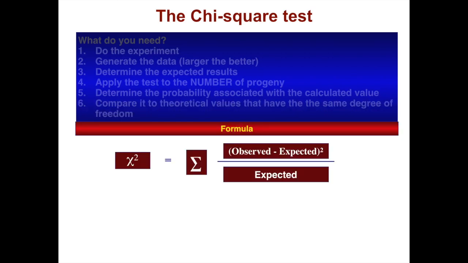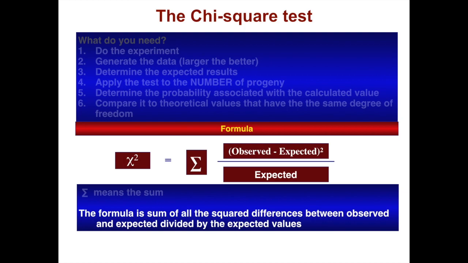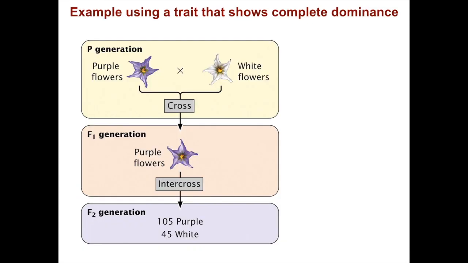Here is the formula. Sigma means the sum. The formula is the sum of all the squared differences between observed and expected, divided by the expected values. DF, degree of freedom, represents the number of different expected phenotypes free to vary in the cross. Depending on the trait, you can have multiple traits that you're looking at.